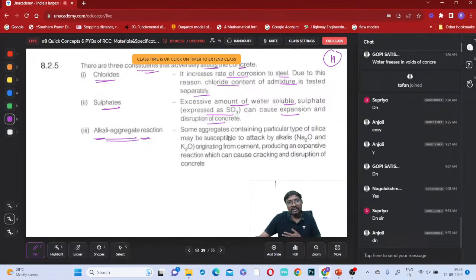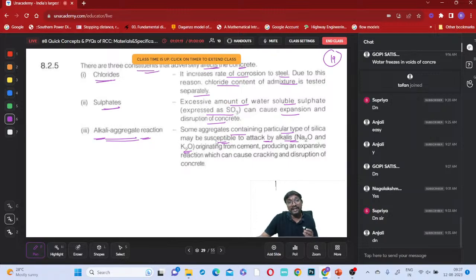Alkali aggregate reaction: these aggregates react with alkali materials. Some aggregates containing a particular type of silica may be susceptible to attack by alkalis, Na2O and K2O. These are the alkalis, right?